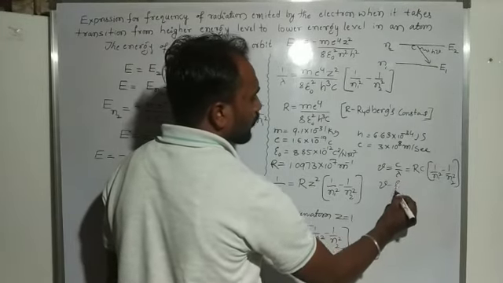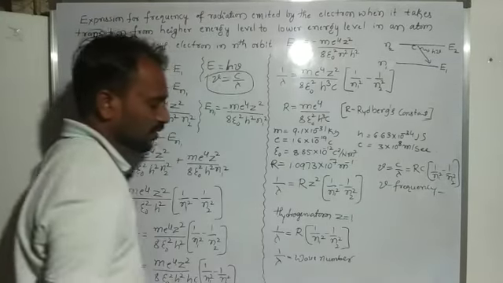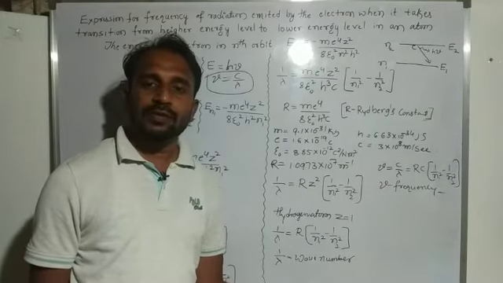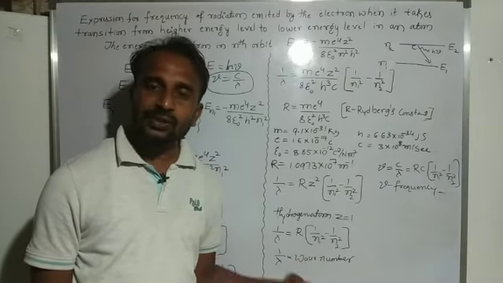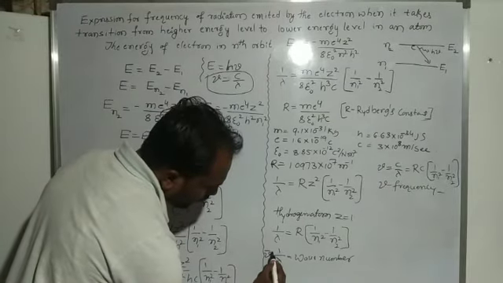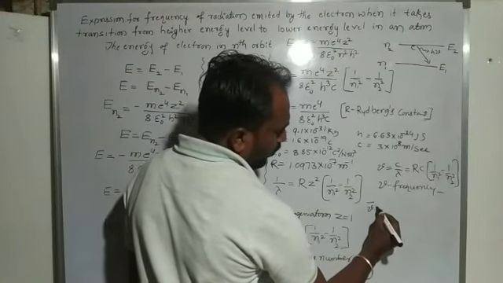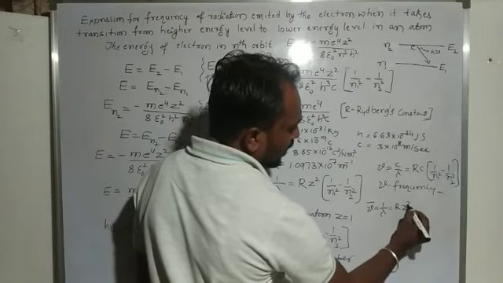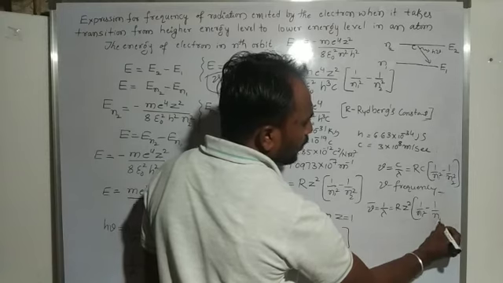So 1 by lambda means the wave number. Wave number is nothing but the number of waves per unit length. That is the wave number, generally represented by nu bar. So our final equation: wave number nu bar is equal to 1 by lambda is equal to R into Z square into 1 by n1 square minus 1 by n2 square.